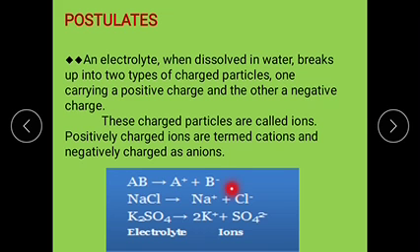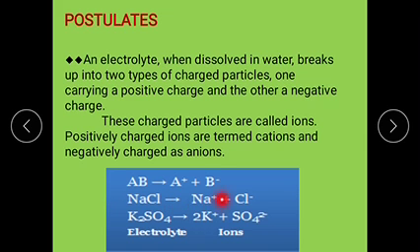Let us see this example. AB is an electrolyte. When it is dropped into water, it is ionized into A plus and B minus. This positively charged particle is the cation, and the negatively charged particle is the anion. For example, sodium chloride is an electrolyte.